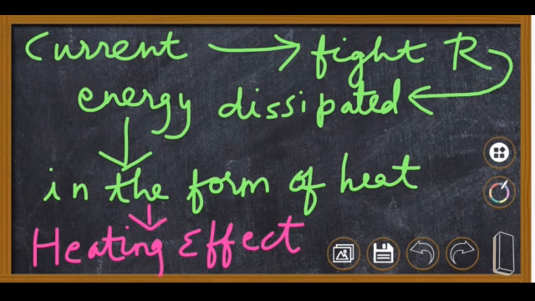Whenever current passes through any conductor, that conductor becomes hot. And why does it become hot? Because it is offering resistance to the flow of electrons. So in that process, the energy lost by the electrons is converted into heat energy.